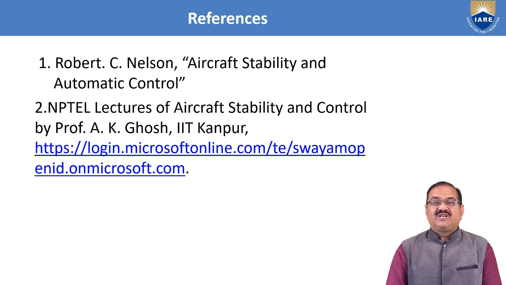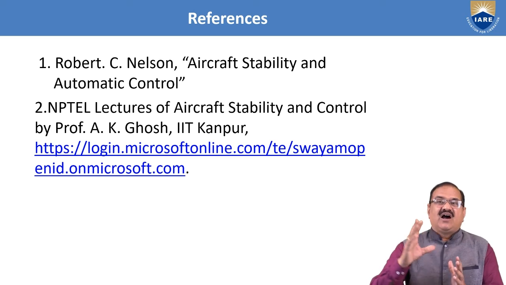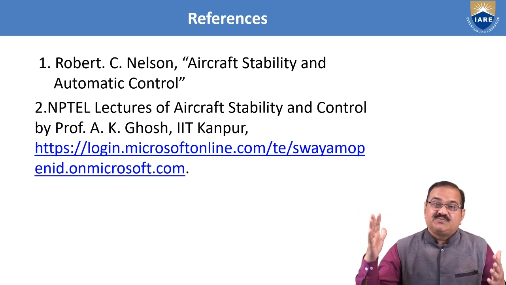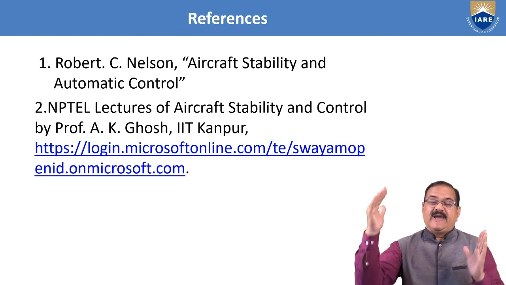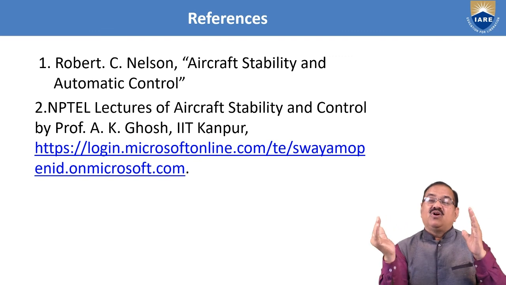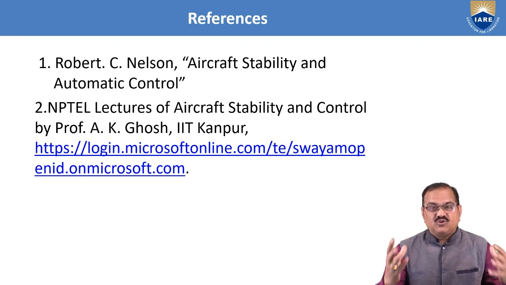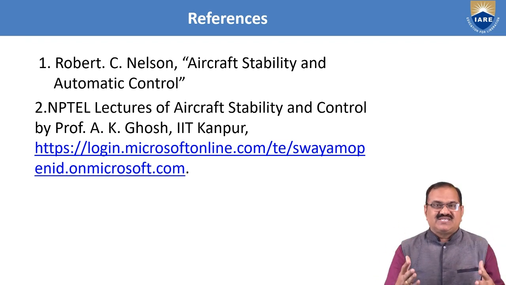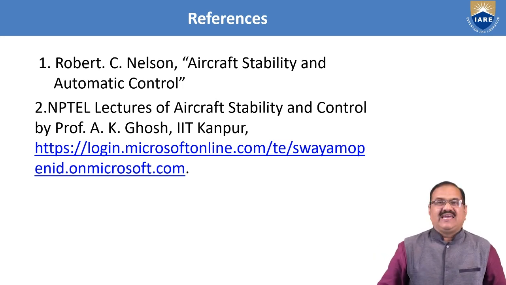We have understood in this class how, when we vary the pitch rate Q, the horizontal tail is behaving. The horizontal tail will go down and this will make a nose down effect, so CMQ will be negative. This makes the damping of the system, and it is used to reduce the vibrations or the fluctuations or transient condition of the aircraft.